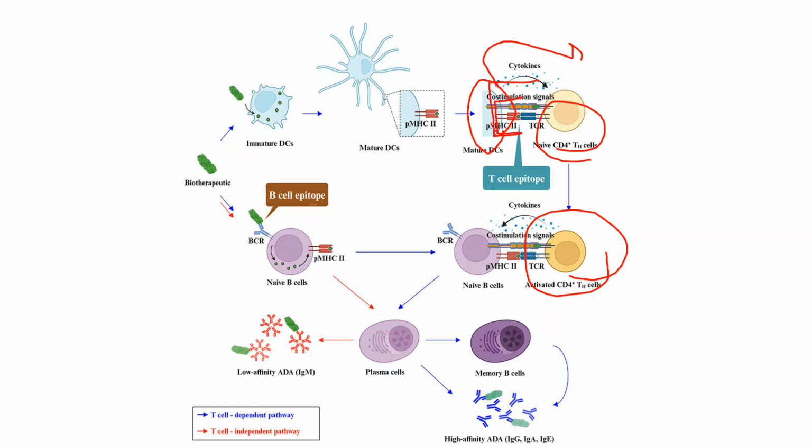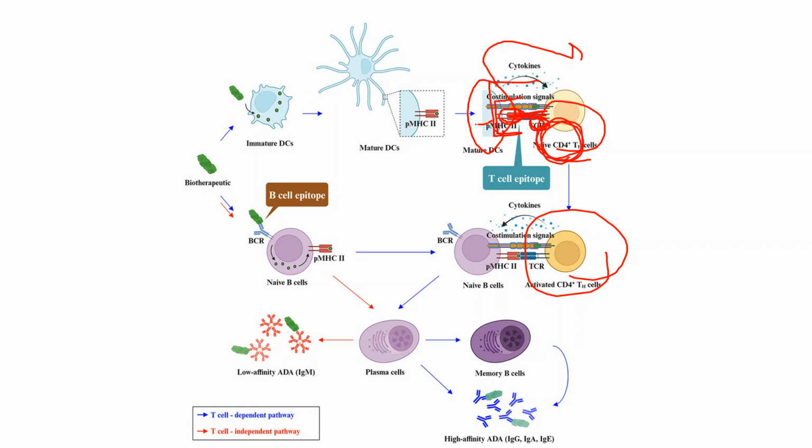The first interaction during the activation of the naive T cell into an activated T cell is that the MHC2 molecule, which has the processed antigen, interacts with the TCR, the T cell receptor. So the first thing is the interaction of TCR and pMHC2 molecules.